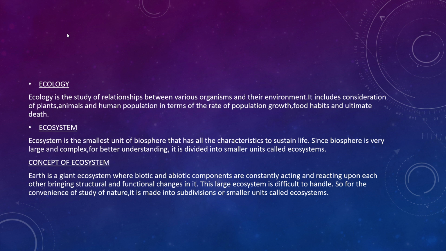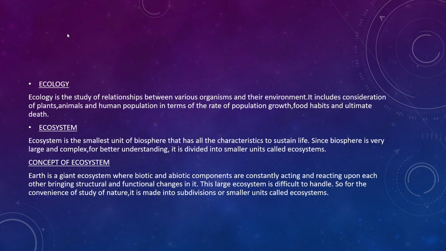Ecosystem. Ecosystem is the smallest unit of the biosphere that has all the characteristics to sustain life. Since the biosphere is very large and complex, for better understanding, we divide it into small units called ecosystems. I have already taught you what the biosphere is in part 1. Now we can study the concept of ecosystem.